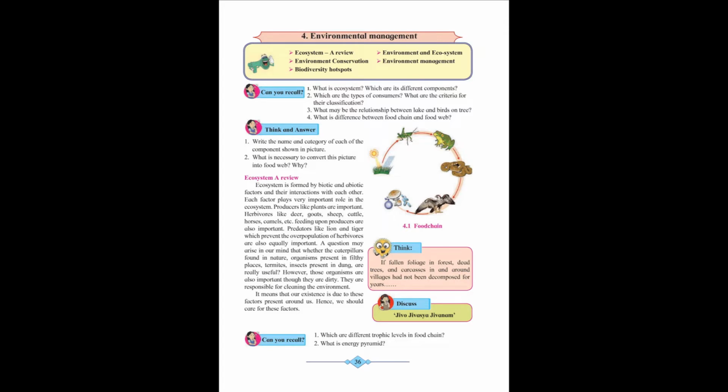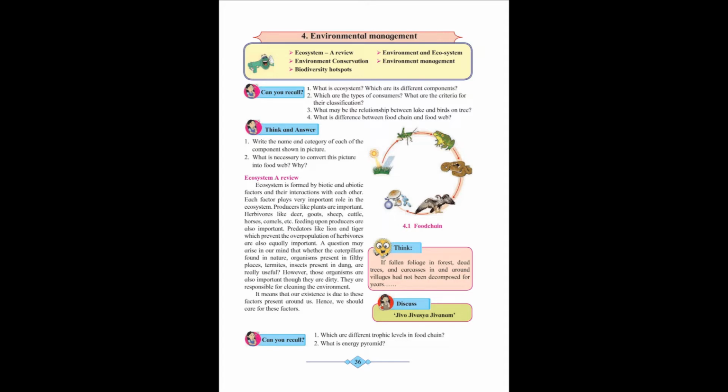Second question. What is necessary to convert this picture into a food web? This is a single food chain. The diagram which has been shown is a single food chain which consists of producer, consumer and decomposer. If you want to convert it into a food web, you have to add more animals to it.